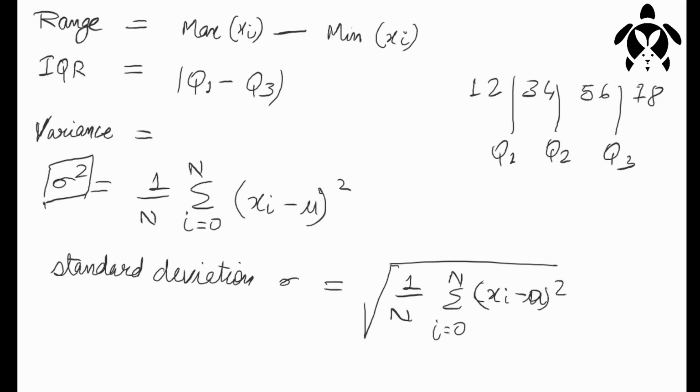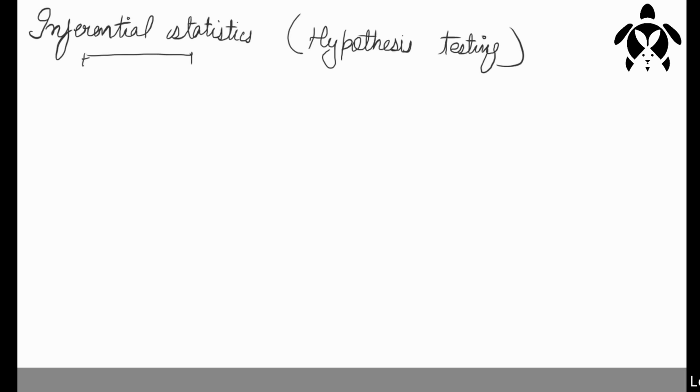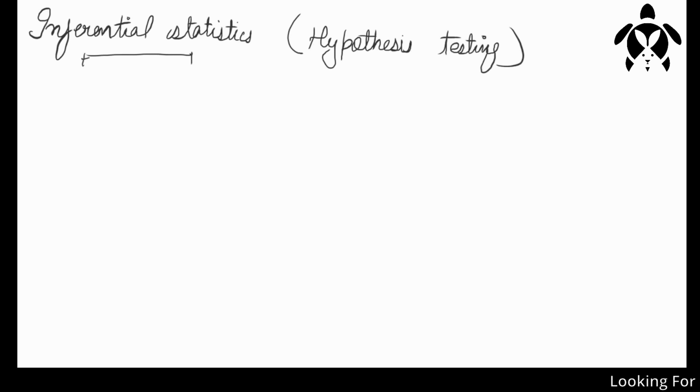Now we will see what is inferential statistics. Statisticians use hypothesis testing to formally check whether the hypothesis is accepted or rejected. So in inferential statistics, we infer from the data. What can be inferred from the data?